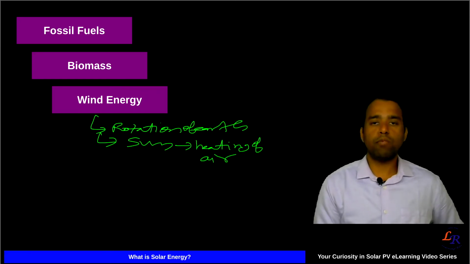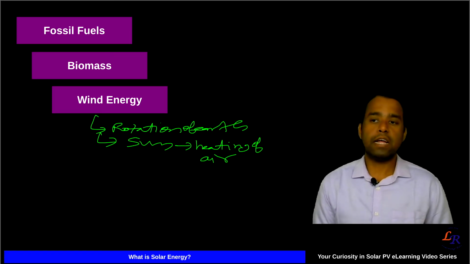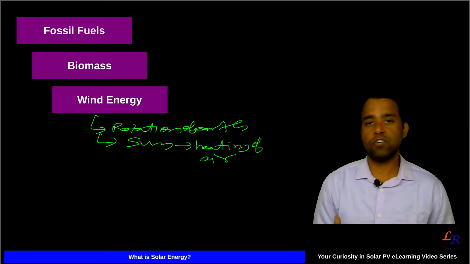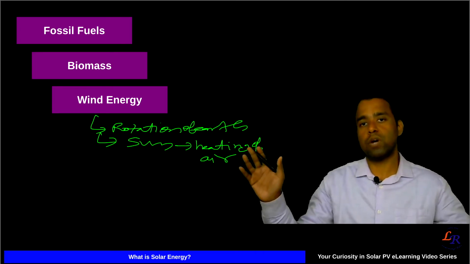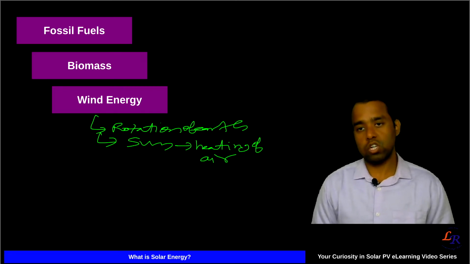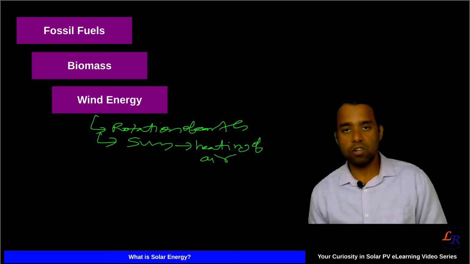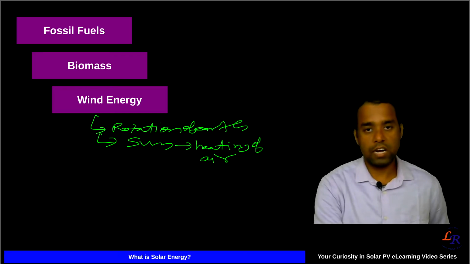These two combinations work together, and that's how the air flows, and that brings the kinetic energy which is utilized to rotate the big fans which you might have seen, and then they are converted into electricity. So again the ultimate source here is the sun, which is bringing that kinetic energy into the air.